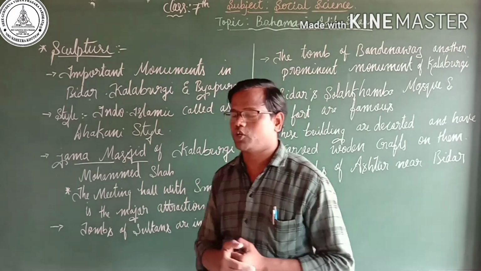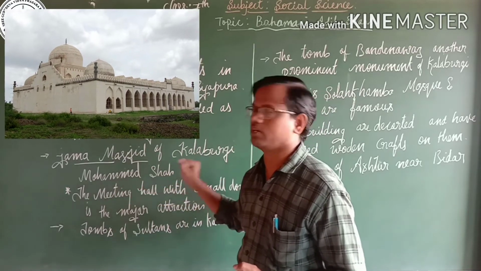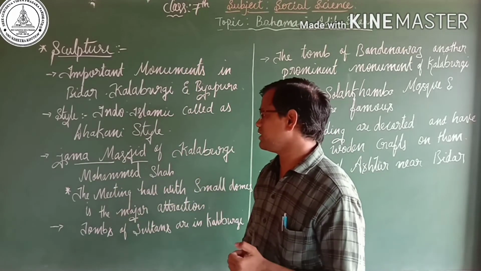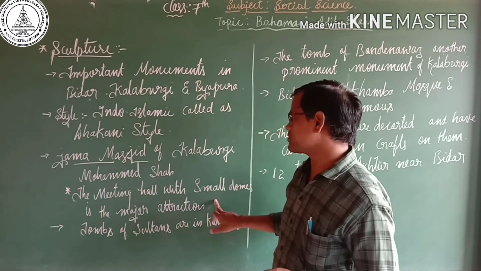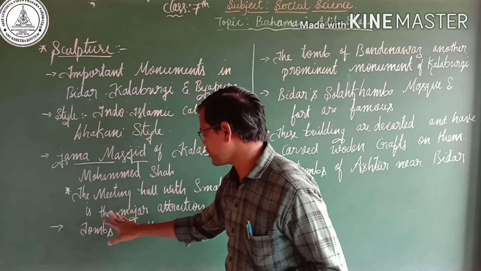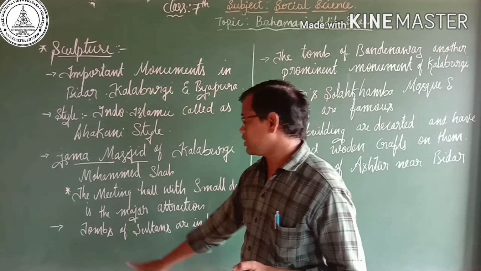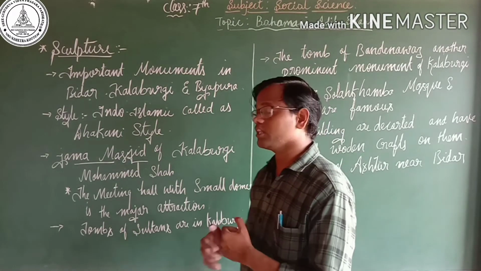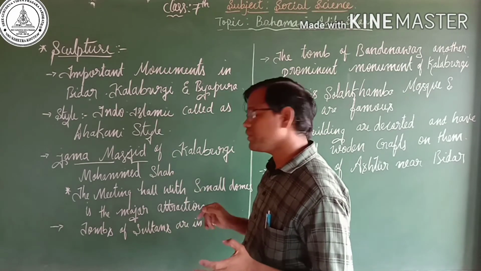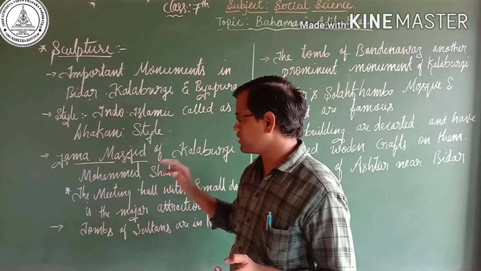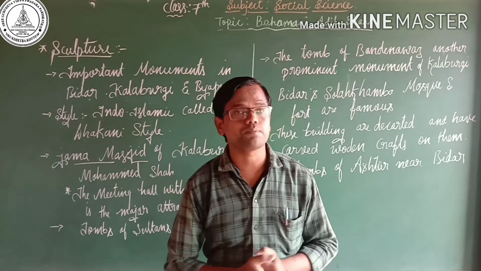One very important monument is the Jama Masjid, established by Muhammad Shah. This Jama Masjid has a very important meeting hall with small domes. It was one of the major attractions of the Jama Masjid. And the tombs of the sultans are in Kalaburgi. There were many important tombs we can see in Kalaburgi. So this was also one of the very important contributions in the field of sculpture.